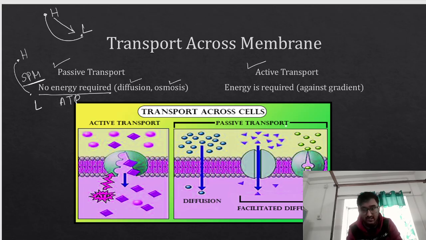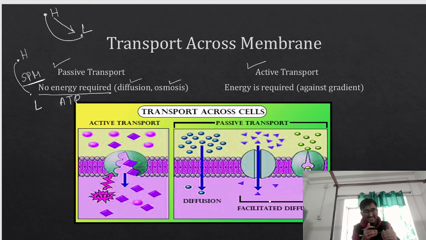So passive transport is diffusion, the movement of molecules from the region of higher concentration to the region of lower concentration through a semi-permeable membrane. Okay, now here we have another term called facilitated diffusion. What is facilitated diffusion?